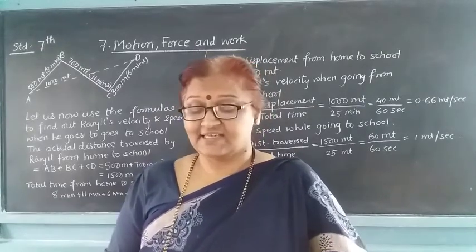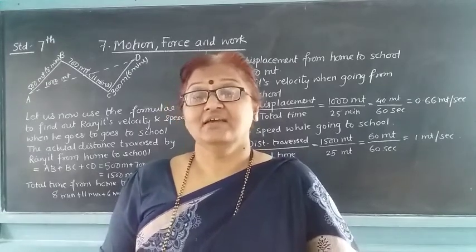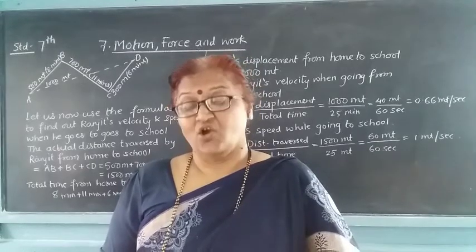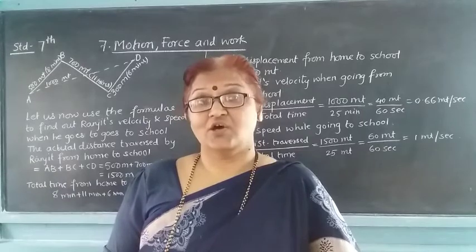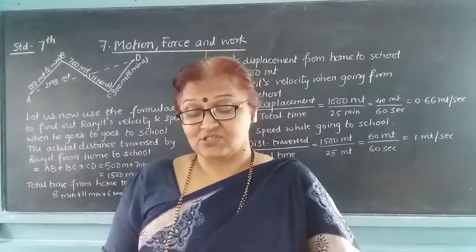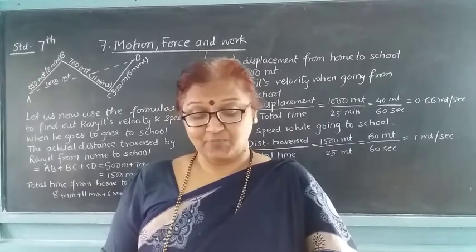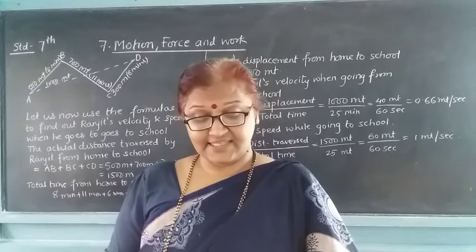So whenever he wanted to reach his school, he has not traveled straight, but has taken some points or some places. Which are those points? A, B, then B, C and C, D.